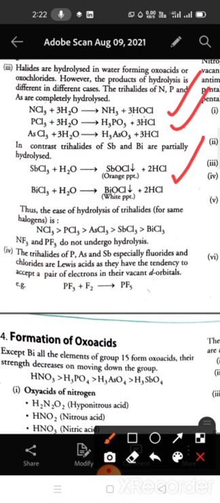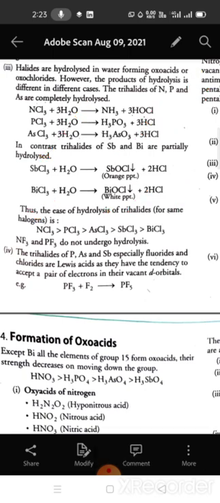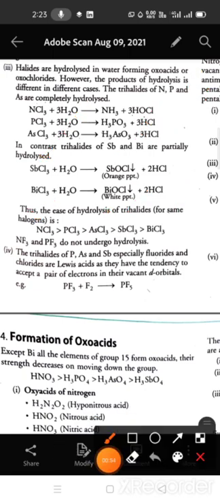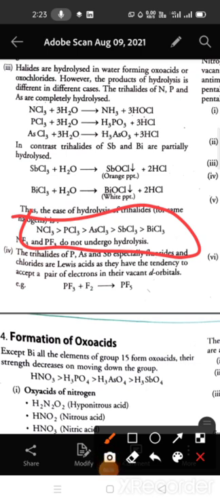And next examples of antimony and bismuth: SbCl3 when reacted with H2O will give an orange precipitate of SbOCl, and when BiCl3 reacts with water, it will give the white precipitate of BiOCl and HCl. So this will be the order of the hydrolysis. In this order we can say the NCl3 will hydrolyze very easily and the BiCl3 will hydrolyze very difficultly.